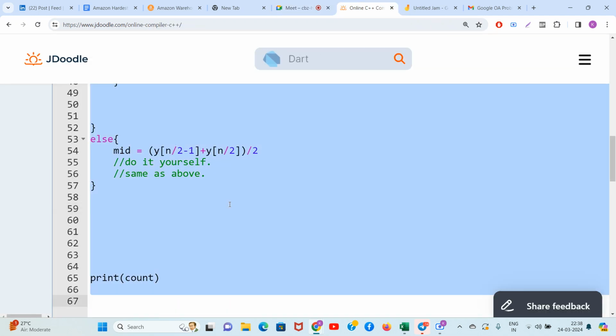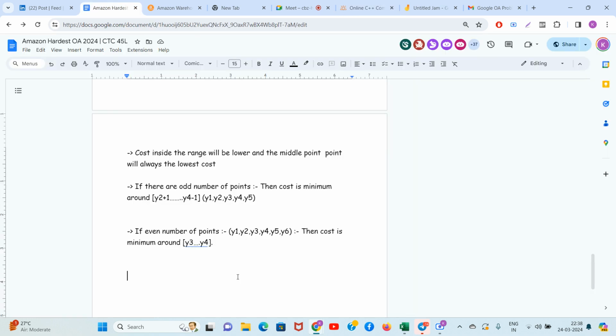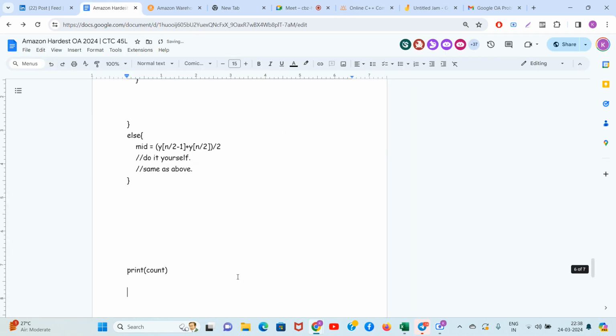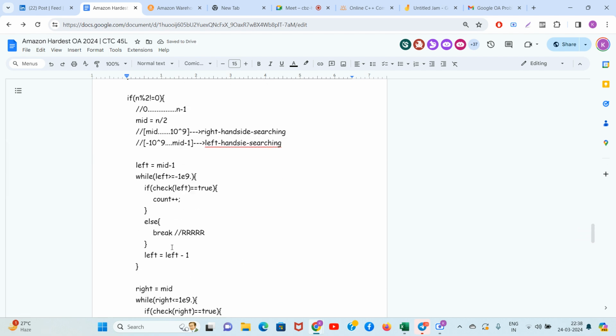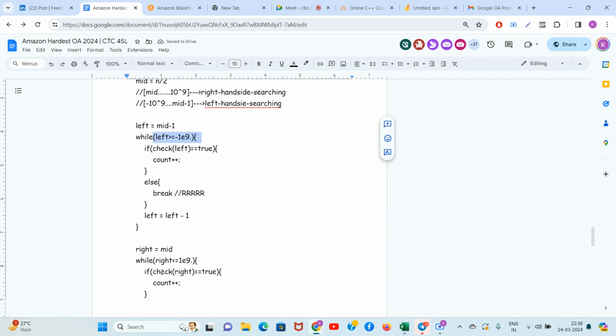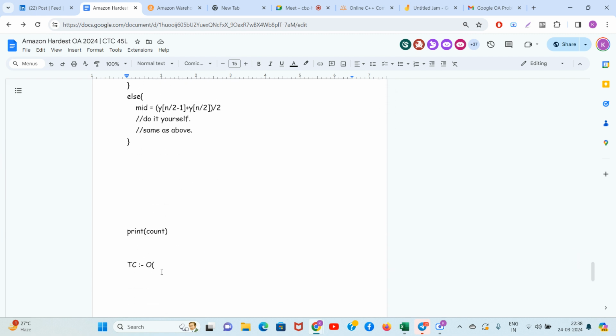So guys, if I'm doing this via this approach, its time complexity will be what? Its time complexity will again be like O of, see, again I am going till 10⁹, so it is again like n into 2 into 10⁹.